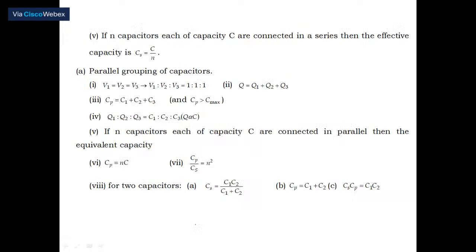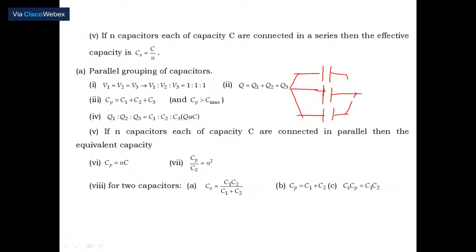If n capacitors, each of capacity C, are connected in series, then the effective capacitance, already I have written, is Cs equal to C by n. Then parallel grouping. Here remember, potential V remains same. Suppose this is the first capacitor, this is the second capacitor, this is the third capacitor. Then if they are connected in parallel, this is the V. So you can connect this to this.